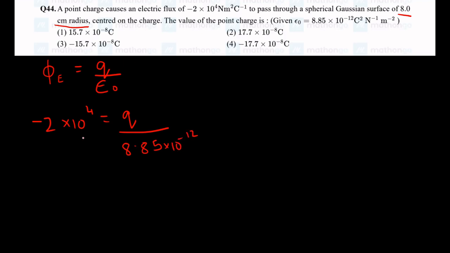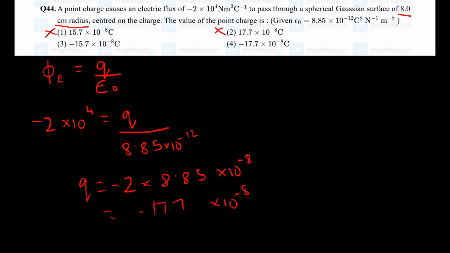As it's causing a negative flux, we know that our charge must be negative. So option 1 and option 2 are immediately wrong. We can eliminate them. So we get q is equal to 2 into 8.85 into 10 power minus 12 plus 4 is minus 8. So this is going to be 17.7 minus, everything with a minus, into 10 power minus 8, which is option 4, is correct.